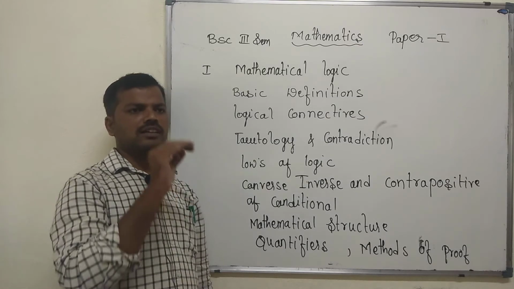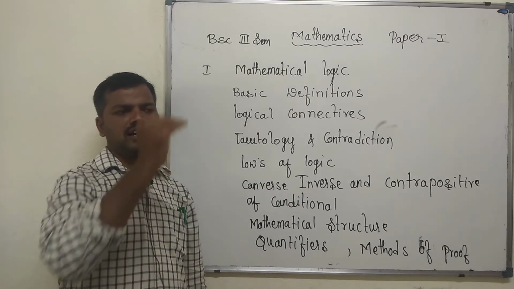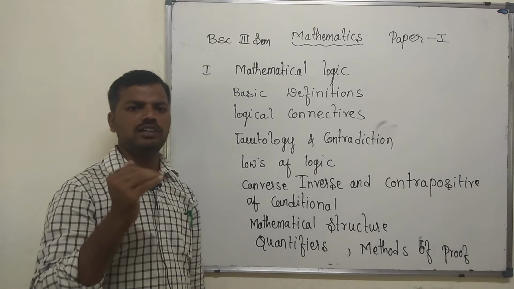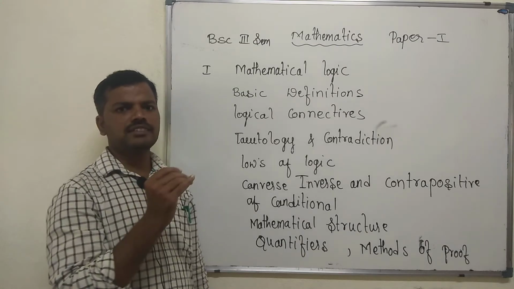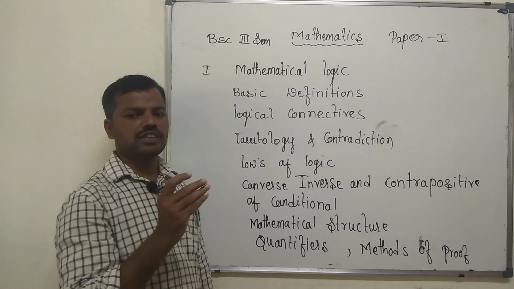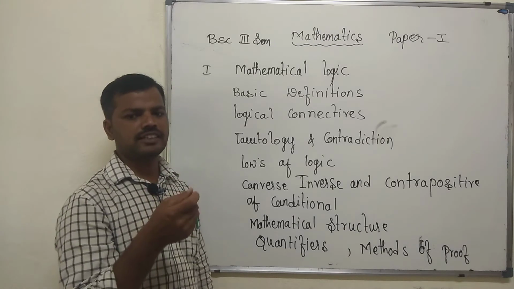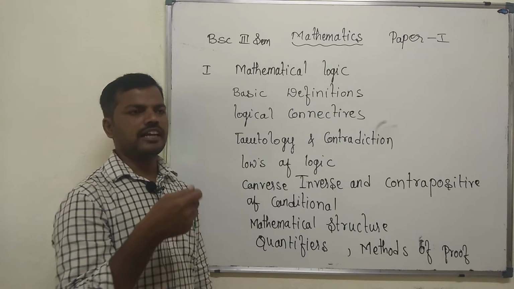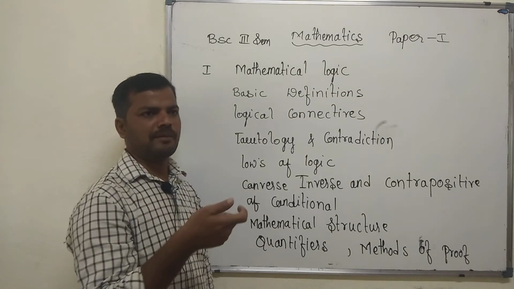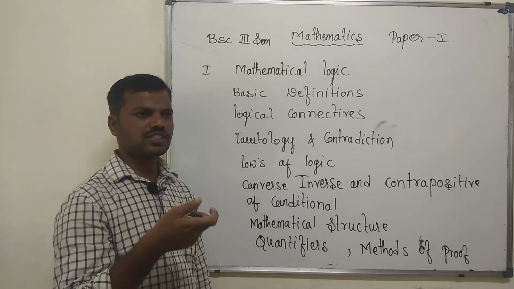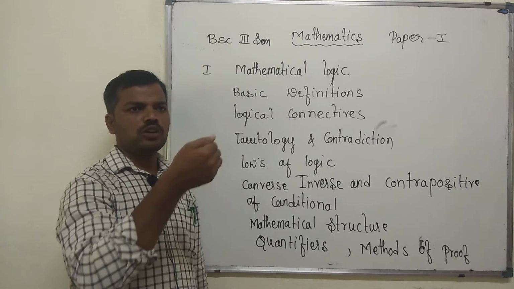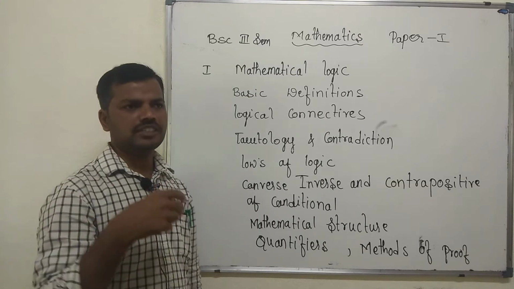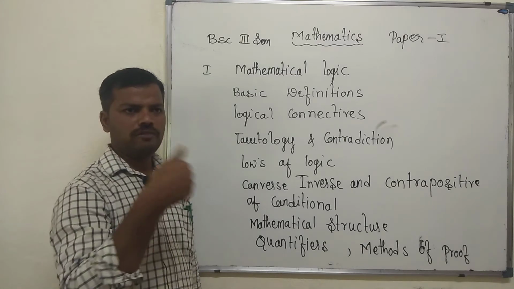There are different types of sentences we studied in English: assertive, also called declarative, then imperative, exclamatory, and interrogative. These are four kinds, and there is also negation of a sentence.